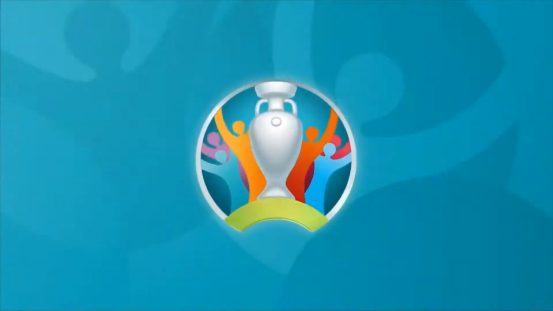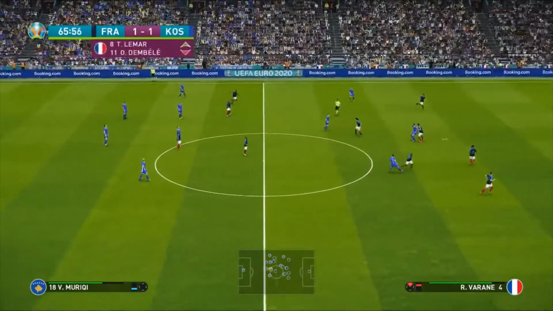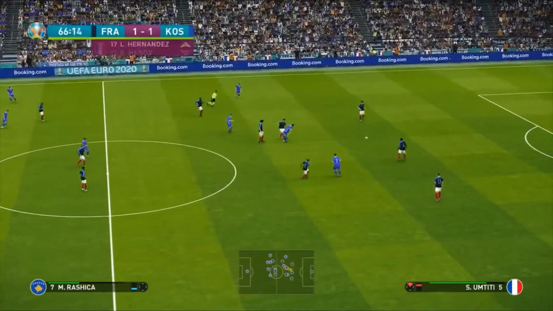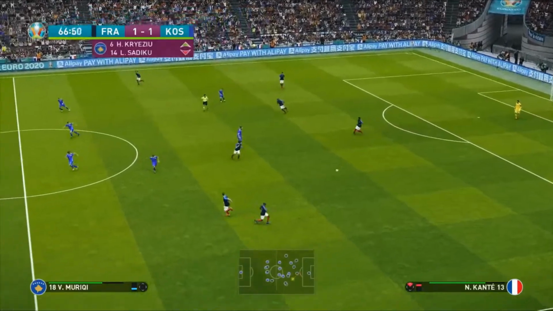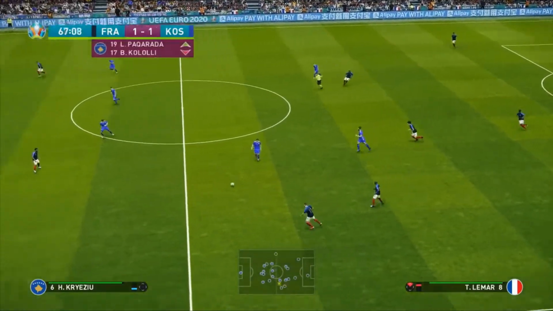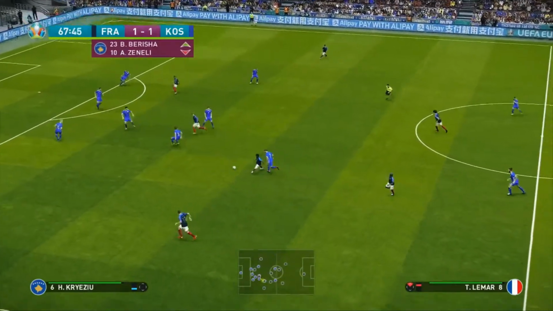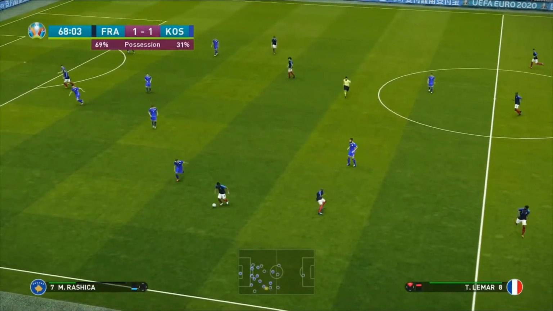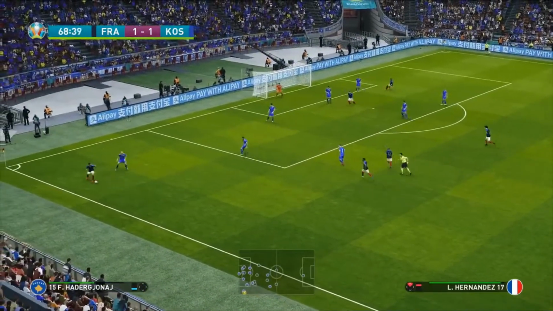As it stands, it's 1-1, 65 minutes on the clock. 3 changes have been made for both sides. Can France or Kosovo break each other down? Or are we about to see the shock of the tournament so far? Lemar into Griezmann. Back to Lemar. He's just come on the field, of course. Into Lucas Hernandez. Great ball to him. What can he do here? Hernandez.